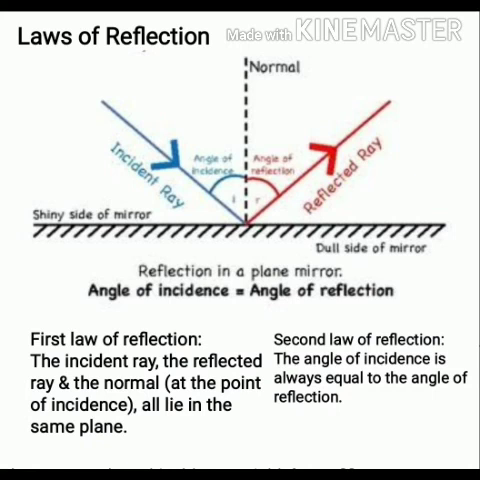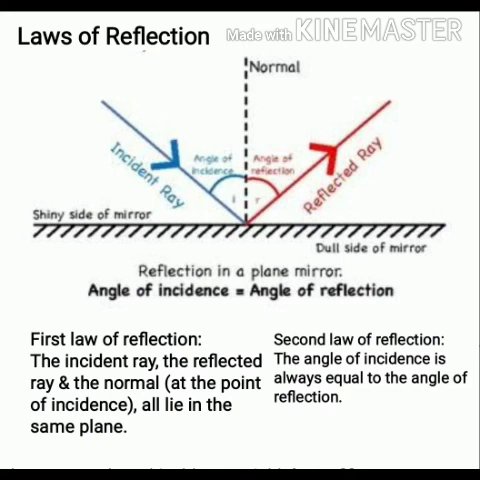ये जो सारी चीजें हैं, incident ray, reflected ray and the normal. Normal कहाँ पे रहता है? At the point of incidence. All these lie on the same plane. Same plane means same surface. If you change the surface, change the plane, you will not be able to find these lines. So, all these you will find on the same plane.